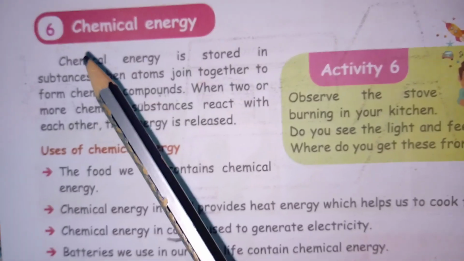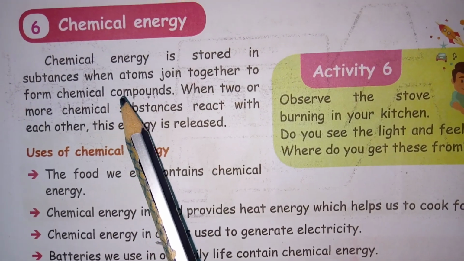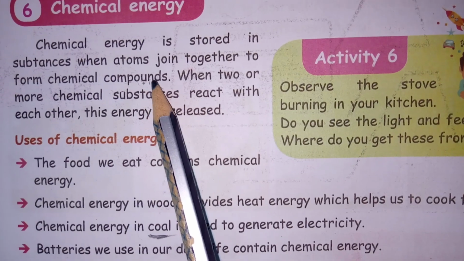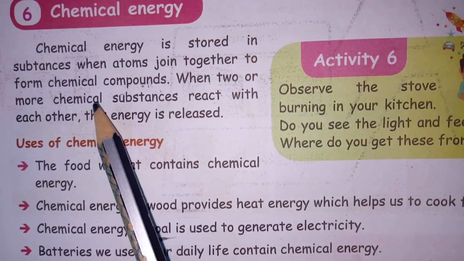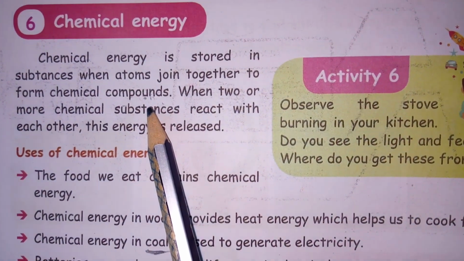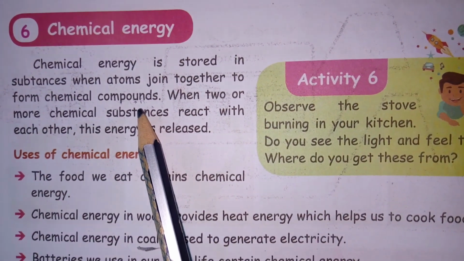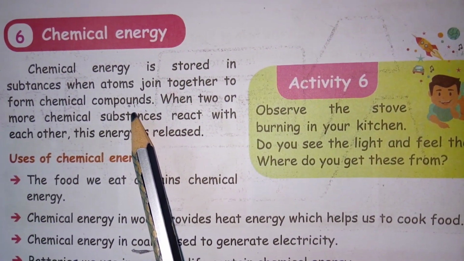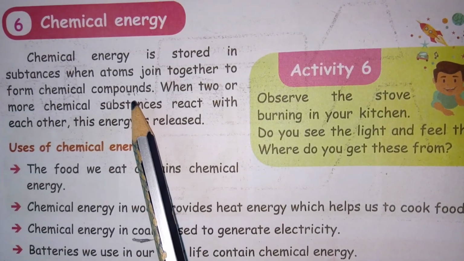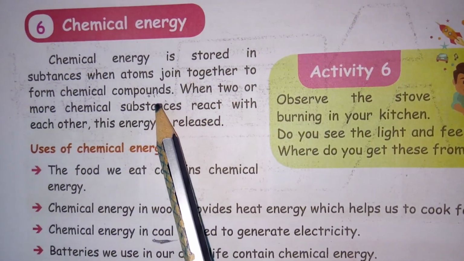Next topic, you are going to learn about chemical energy. What is chemical energy? Chemical energy is stored in substances when atoms join together to form chemical compounds. See children, in which form was this type of energy present? In the substances. All substances are made up of atoms, as I already told you. So the atoms join together to form a compound, a chemical compound. In that compound form only, the energy will be stored in the substances.